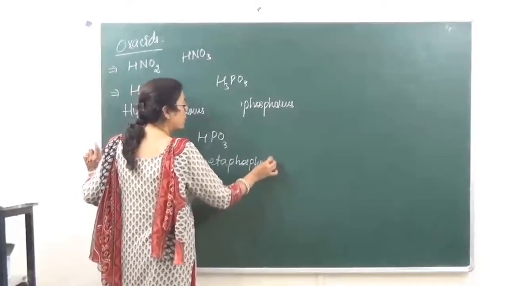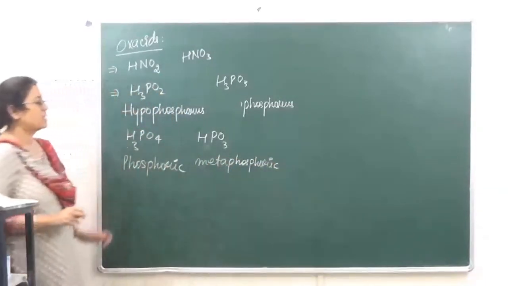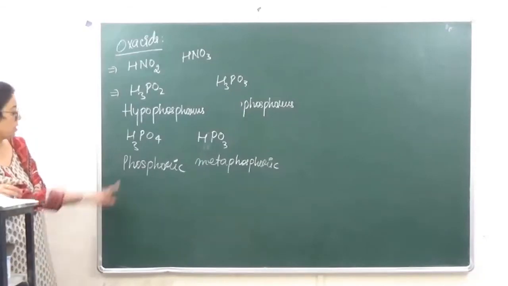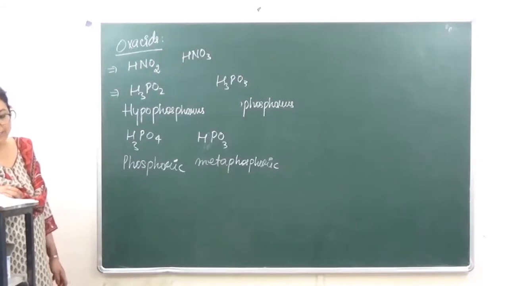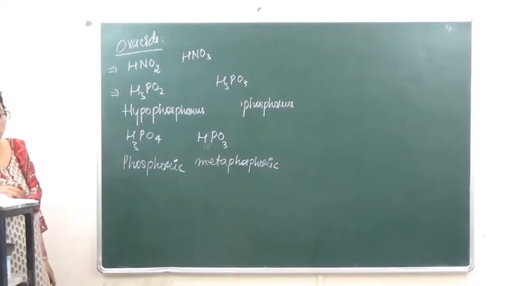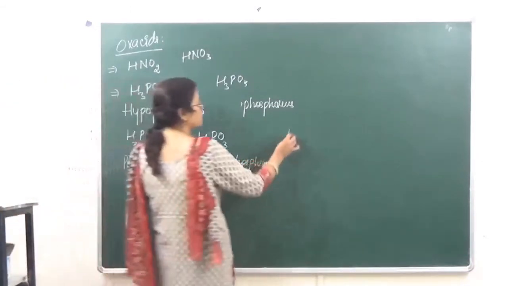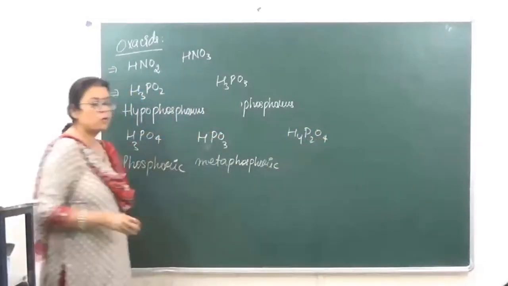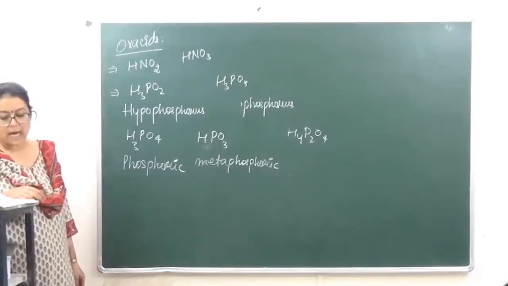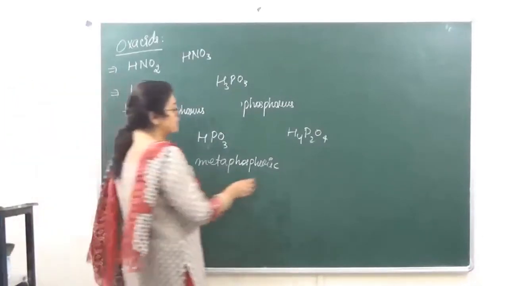You should know the formula and names of all of these acids. Sometimes it is given to you in the question in the form of the names. You need to know the formula. ठीक है, फिर उसके बाद हमारे पास आता है H4P2O6. This is known as hypophosphoric acid.